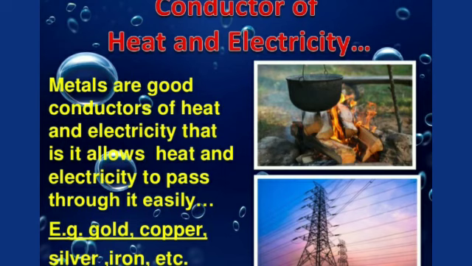Next property is conductivity. Metals are good conductors of heat and electricity. This means the metals allow heat and electricity to pass through them. If we hold one end of a metal spoon in hot water, then the other end becomes hot very soon. This is because the metal of the spoon conducts heat and carries heat from one end to the other end. Copper, silver, gold and iron are good conductors of heat. Silver is the best conductor of heat.